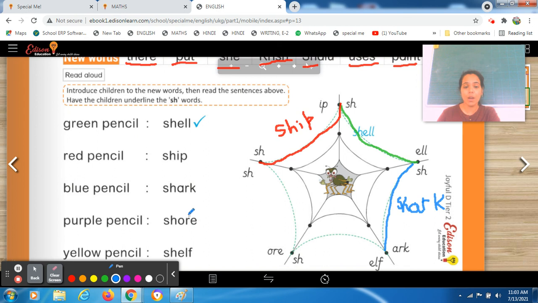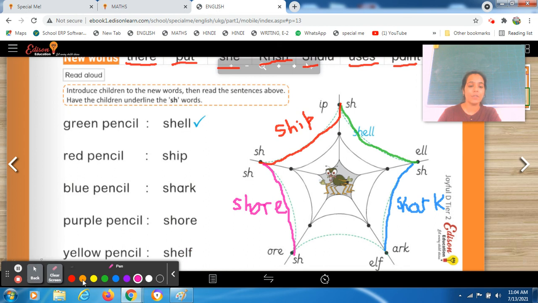shore. We will read this word earlier. So here it is, right? So which pencil do we have to use? We have to use the purple one. So this one is the word shore. So you have to match it. Okay, and write the word over here. S H O R E. Shore. Okay. The next one is